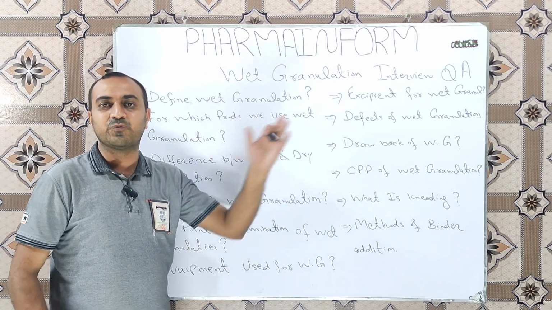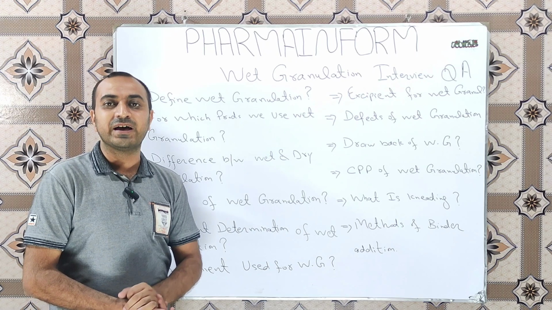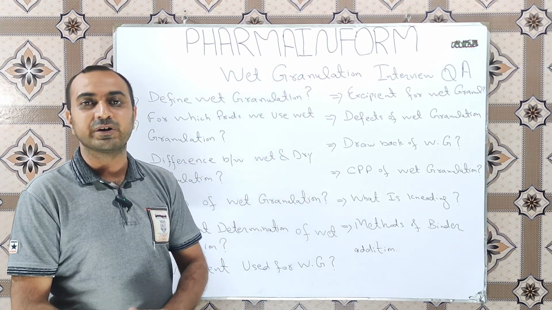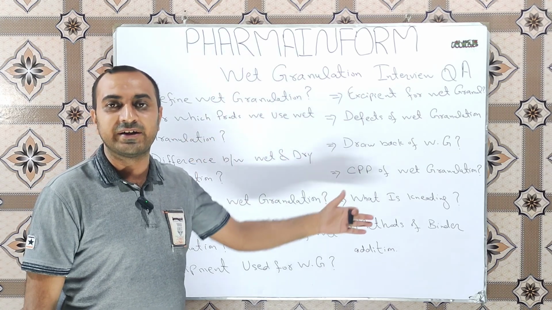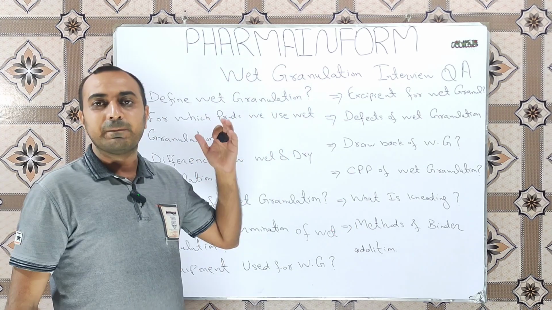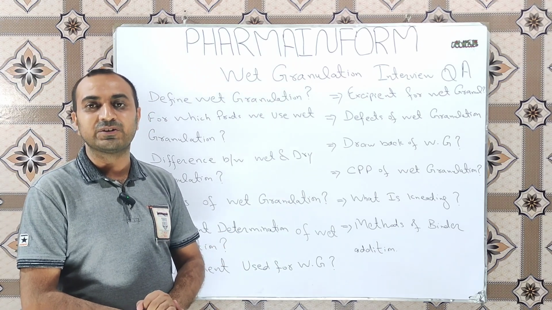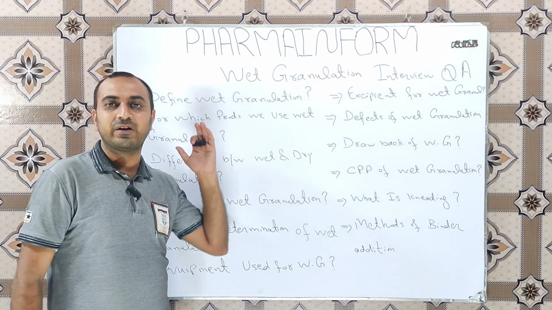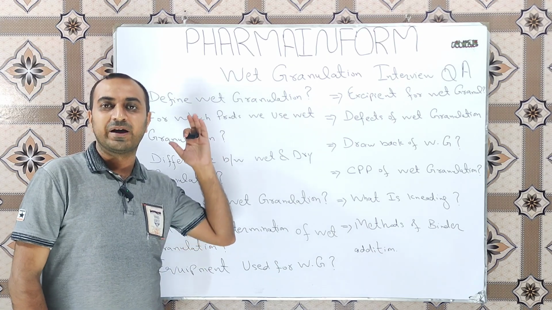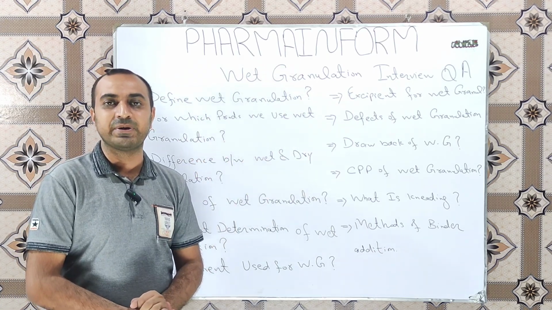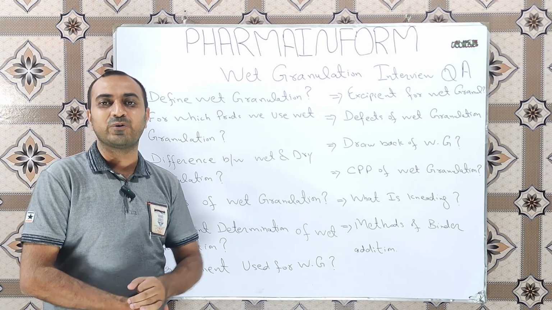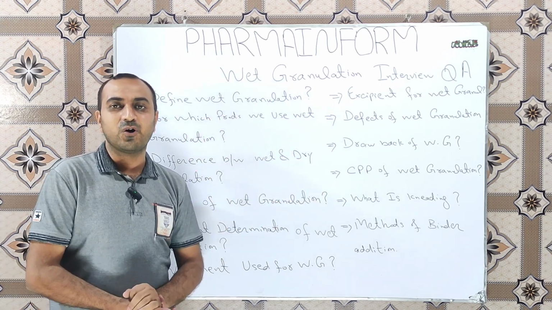Next question related to wet granulation is: what is the end point determination of wet granulation? Meaning how we determine that granules are ready or prepared. For this we use the banana technique. The banana technique is the conventional method which is used to check the end point of the wet granulation. The next method used to determine the endpoint is the amperage reading, and the next method is the torque value.